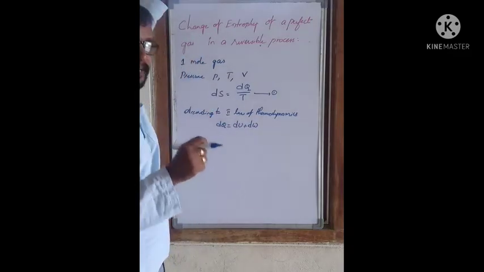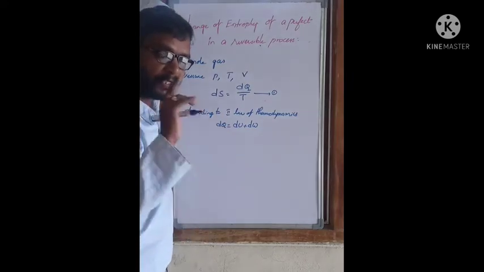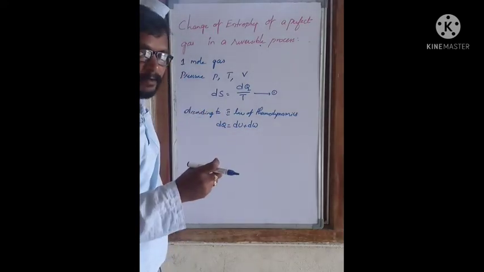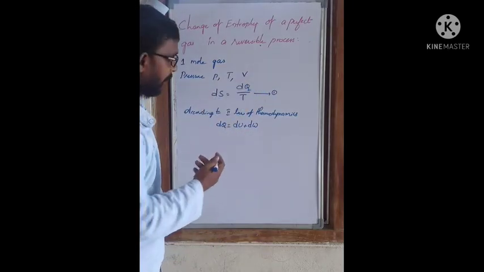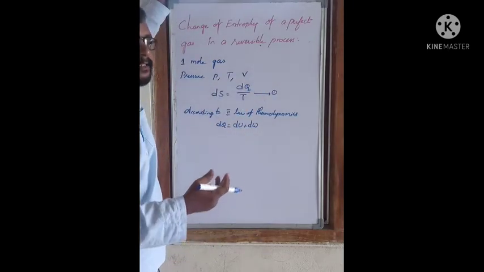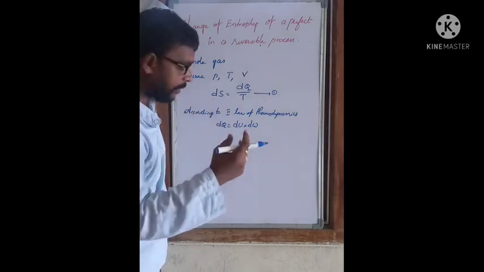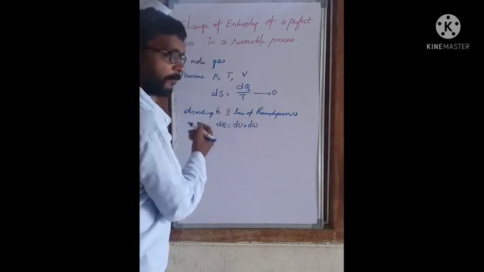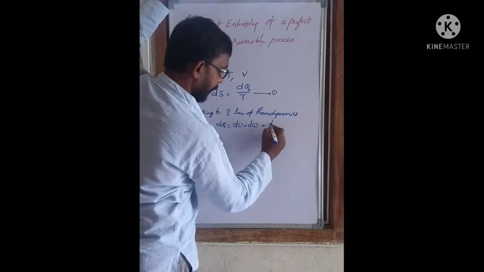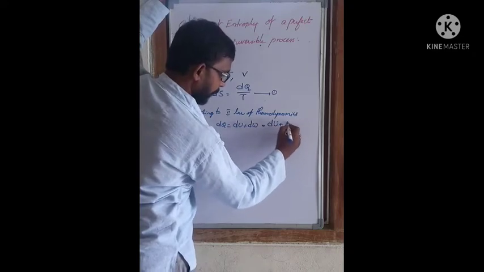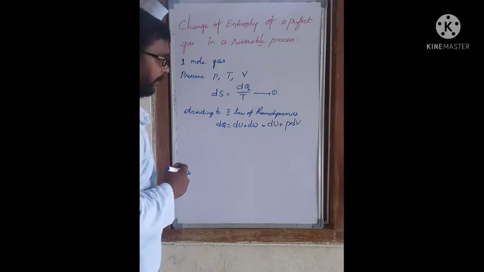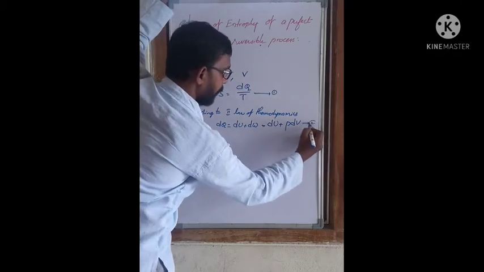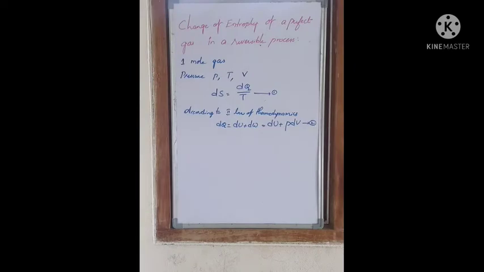The amount of heat given to the system can be utilized in two ways: some heat is used to increase the internal energy, and the remaining heat is used to do work. So dQ equals dU plus dW, which can also be written as dQ equals dU plus P dV. Assume this is equation number 2.